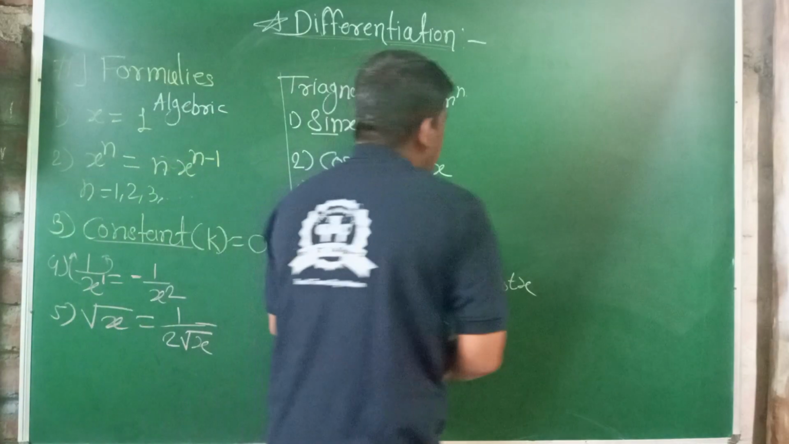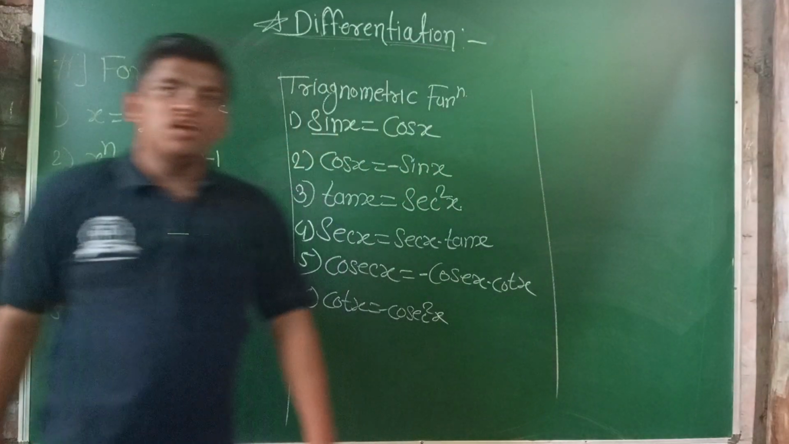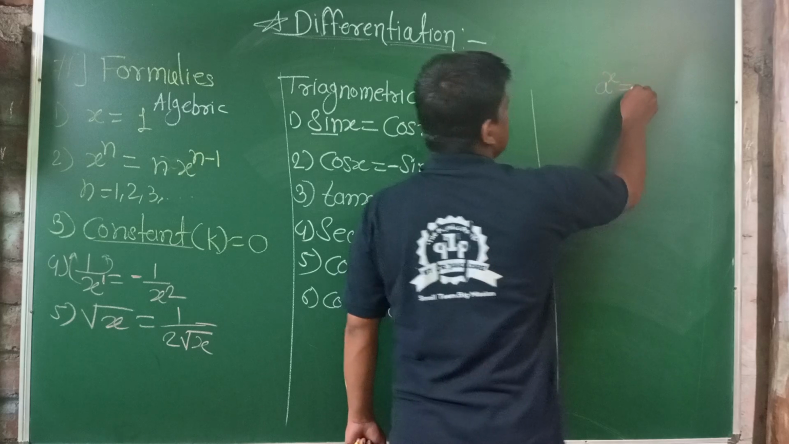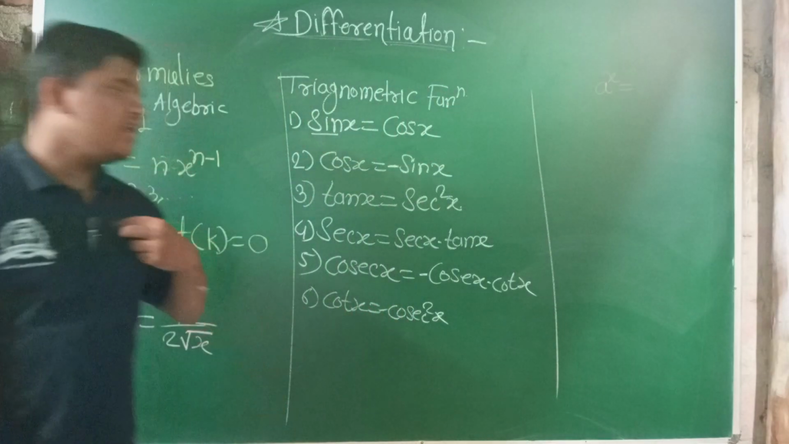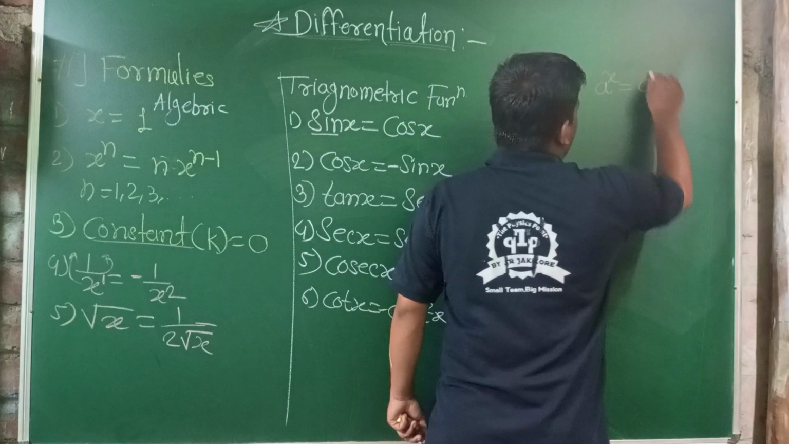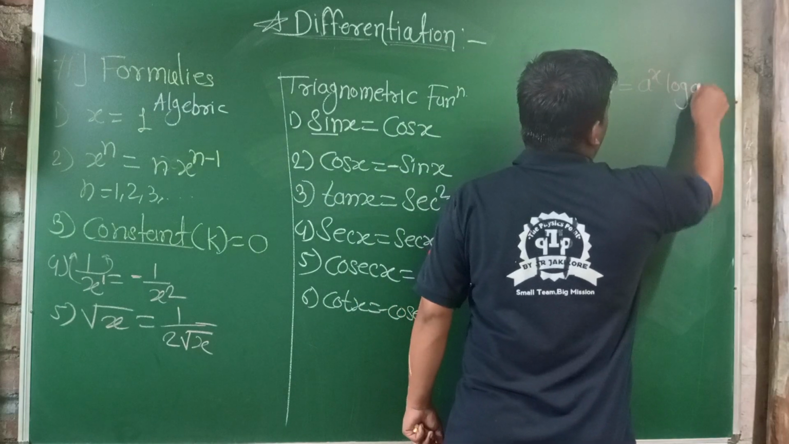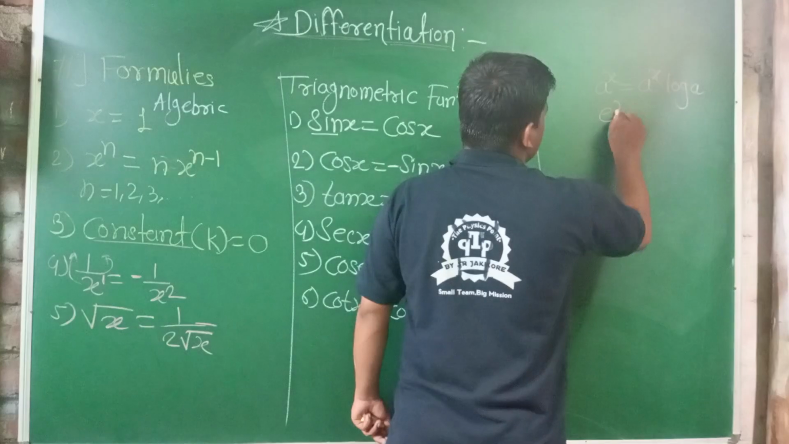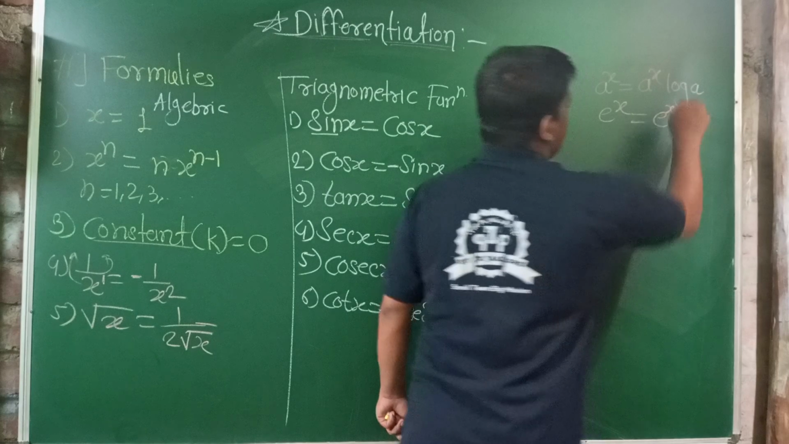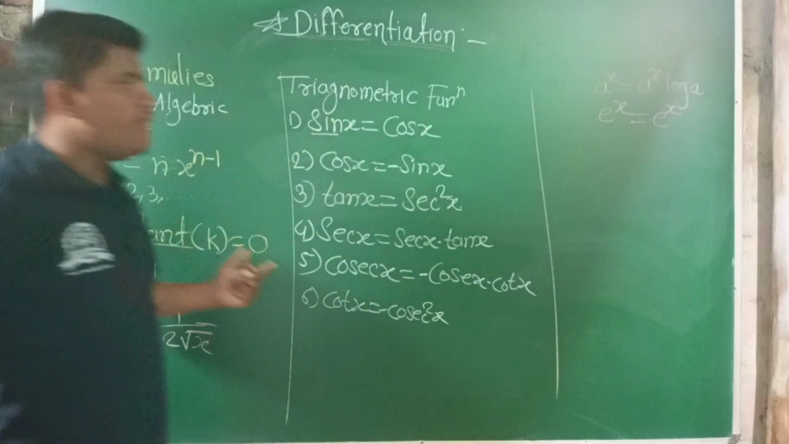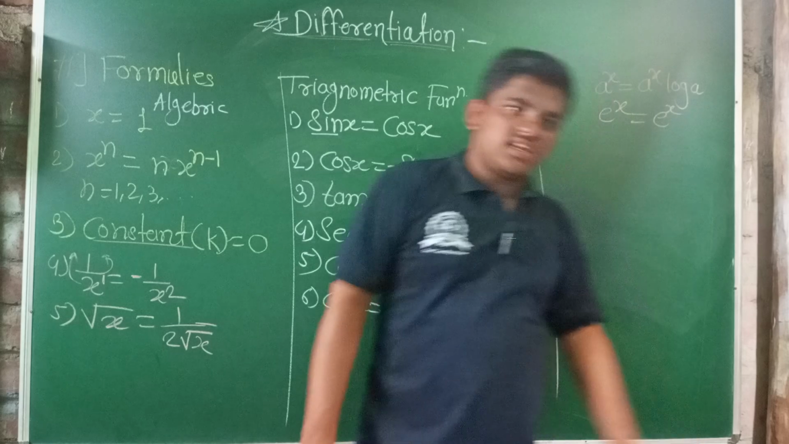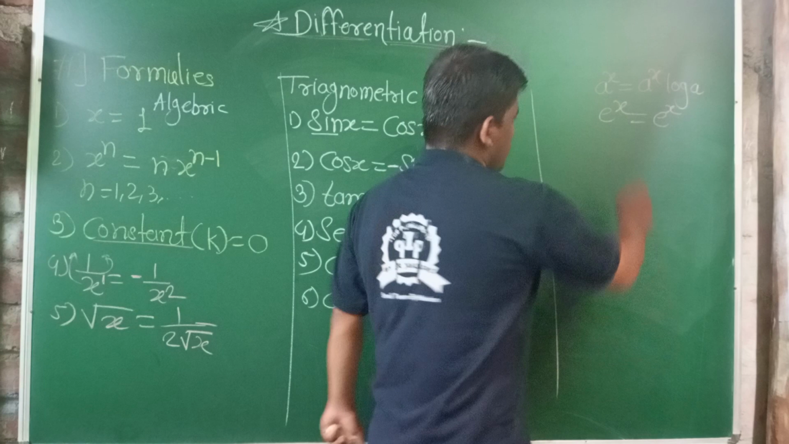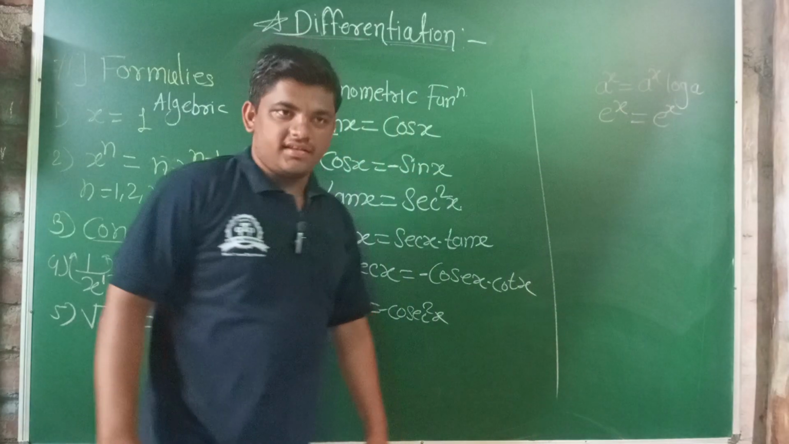The last ones are the exponential as well as logarithmic functions. If the function is a raised to x, then the differentiation of a raised to x is a raised to x into log of a. For the exponential function e raised to x, without changing the function, we directly write the same function as the derivative. Nothing changes in the exponential function. The differentiation of e raised to x is e raised to x.